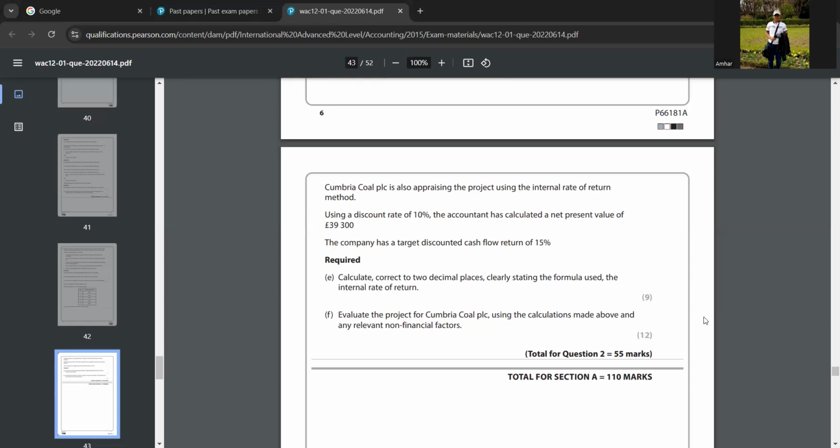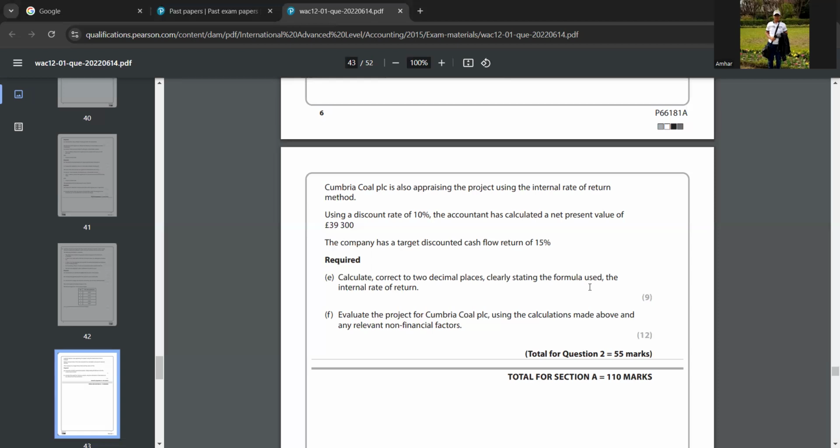And then you can say, however, Cumbria Coal PLC should not invest in this project because the project has a net present value of minus 120,900. So when you calculated the NPV in this question, it's minus 120,900. So you can say it shows a negative value and it does not indicate that the project is worthwhile investing in. So you can give the answers based on your calculations, you can evaluate and write.